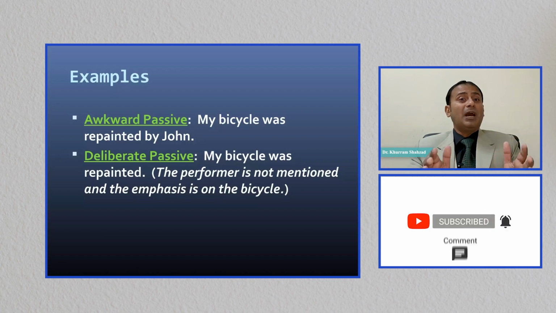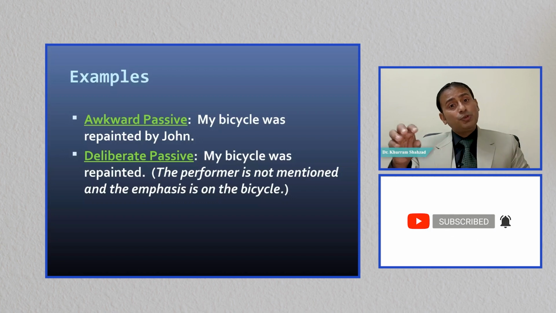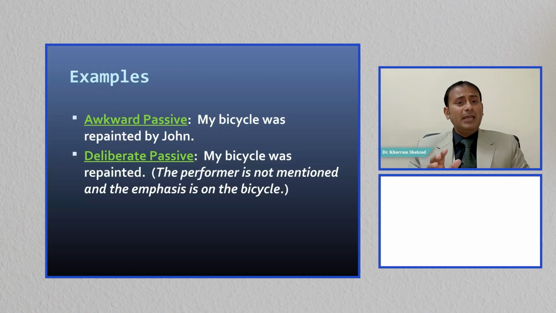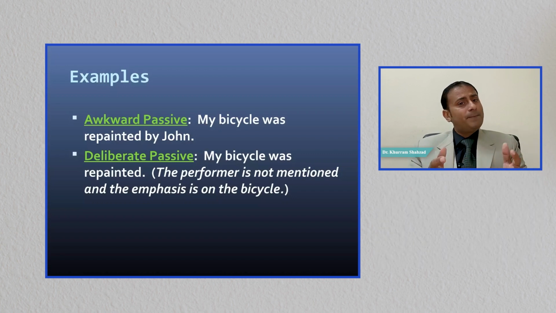But our teachers will ask you time and again to use by phrase in the passive voice. Yes, we can say when you are converting it from active to passive, you can write the by phrase. But remember, by phrase is not important. If you can delete it from the sentence, your sentence is perfectly all right and you should not be worried about it. My bicycle was repainted. The performer is not mentioned and the emphasis is on the bicycle because bicycle is more important to me.